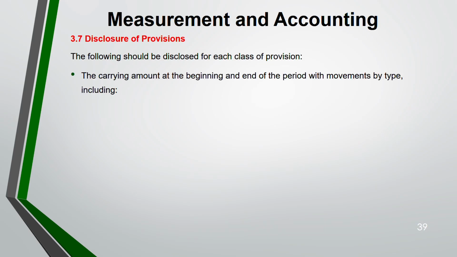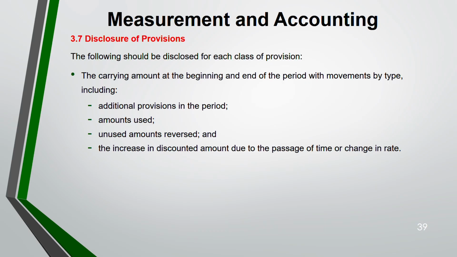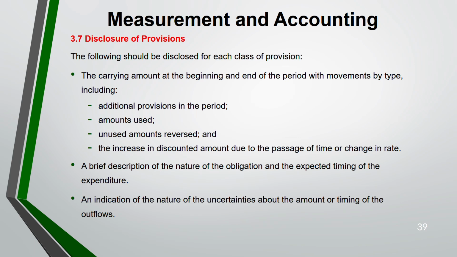First, carrying amount at the beginning and end of the period. Additional provision, amounts used, unused amounts reversed, increase in the discounted amount due to passage of time or change in rate, we have just seen it. A brief description of the nature of obligation and the expected timing of the expenditure. An indication of the nature of uncertainties about the amount or timing of the outflows. Amount of any expected reimbursement with details of asset recognition. You have to disclose all this.